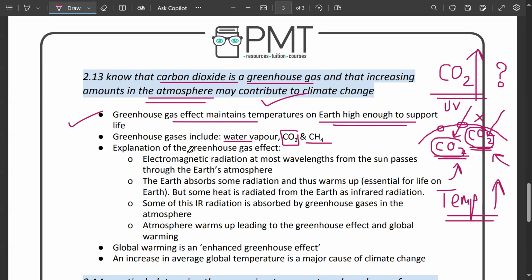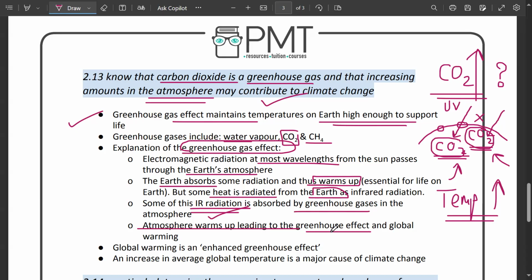Now, if we try and explain this greenhouse gas effect, electromagnetic radiation at most wavelengths from the sun passes through the Earth's atmosphere. Now, Earth absorbs some radiation and thus starts to warm up, which is essential for life. But some heat is also radiated from the Earth as infrared radiation. Some of this infrared radiation is absorbed by the greenhouse gases in the atmosphere, where the atmosphere warms up, leading to the greenhouse effect and global warming.